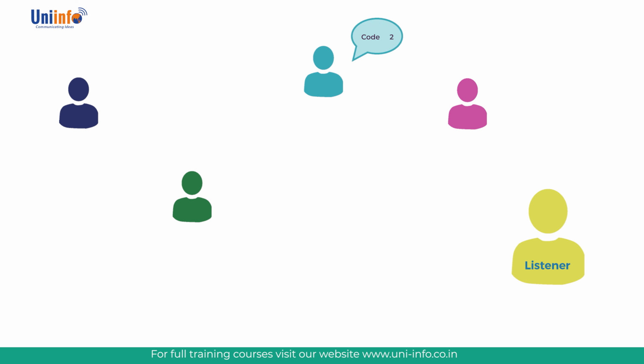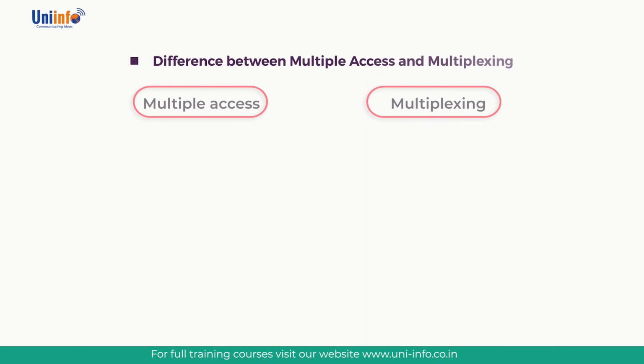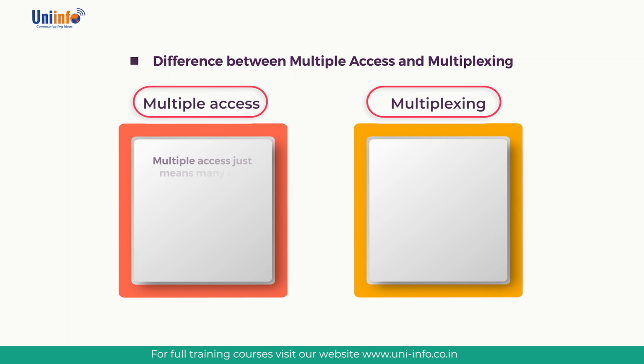To have a better clarity of multiple access and multiplexing, let us learn their differences. Multiple access just means many can access at one time. Ethernet is multiple access. Token ring is not. TDMA, FDMA, CDMA are the multiple access technologies.